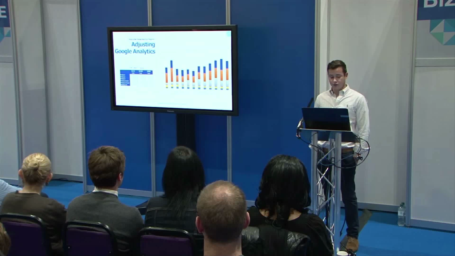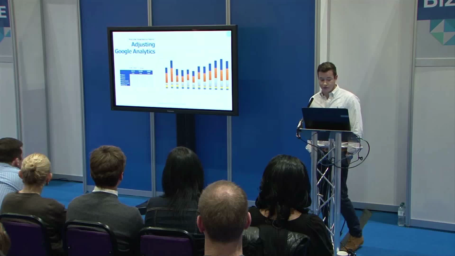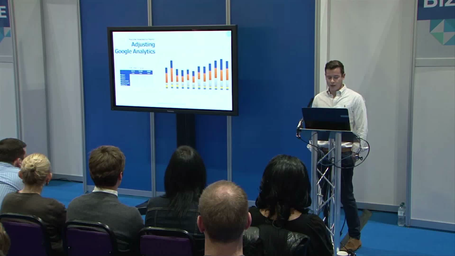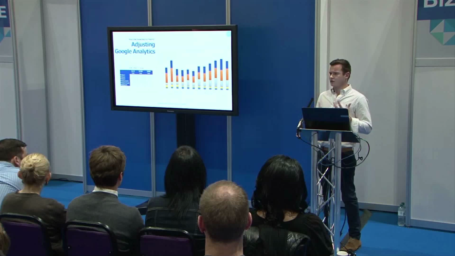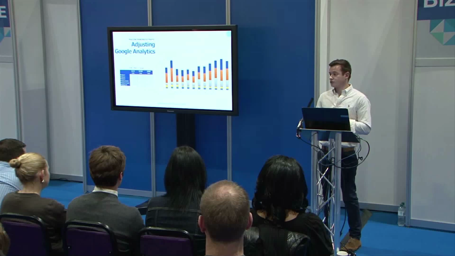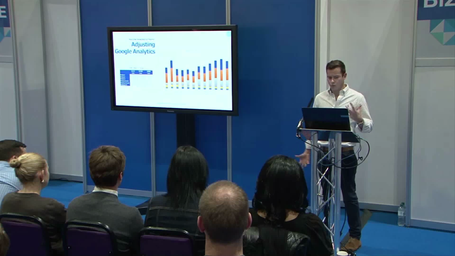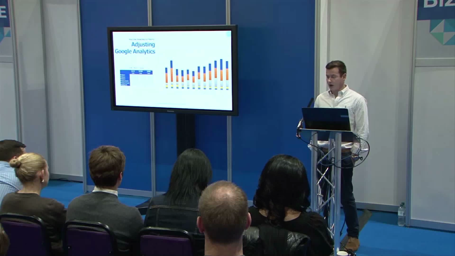But we break that down by position. So we can see that, in the example, we had 290,000 visits for keywords in position 1 in October, but year on year that was up nearly 75,000 visits. So we really get that understanding that keywords in position 1 are driving traffic, and we can make assumptions based on whether that's branded or non-branded. And then we can graph that, and we can really understand how that's grown.